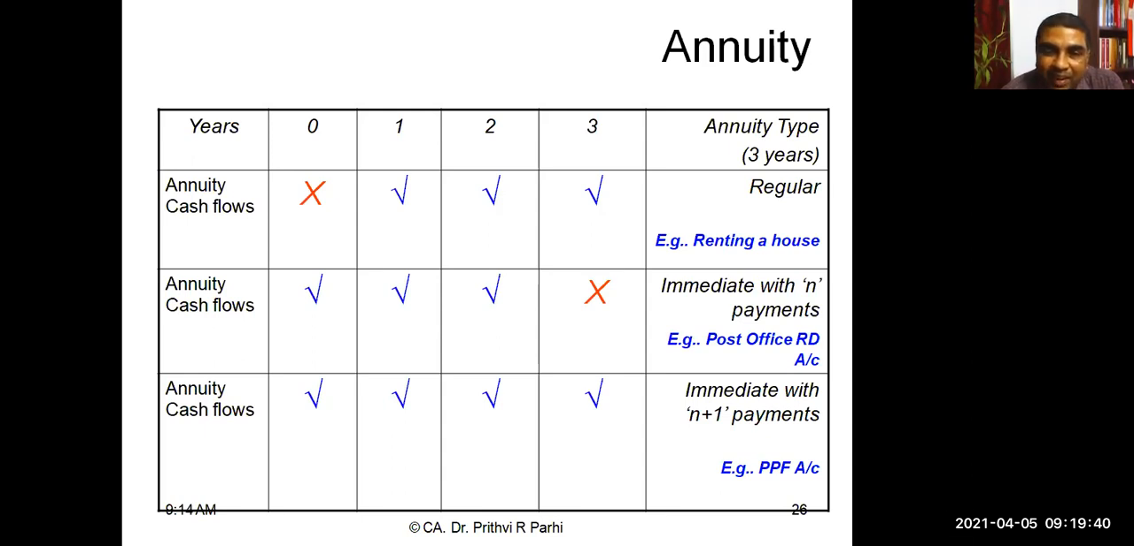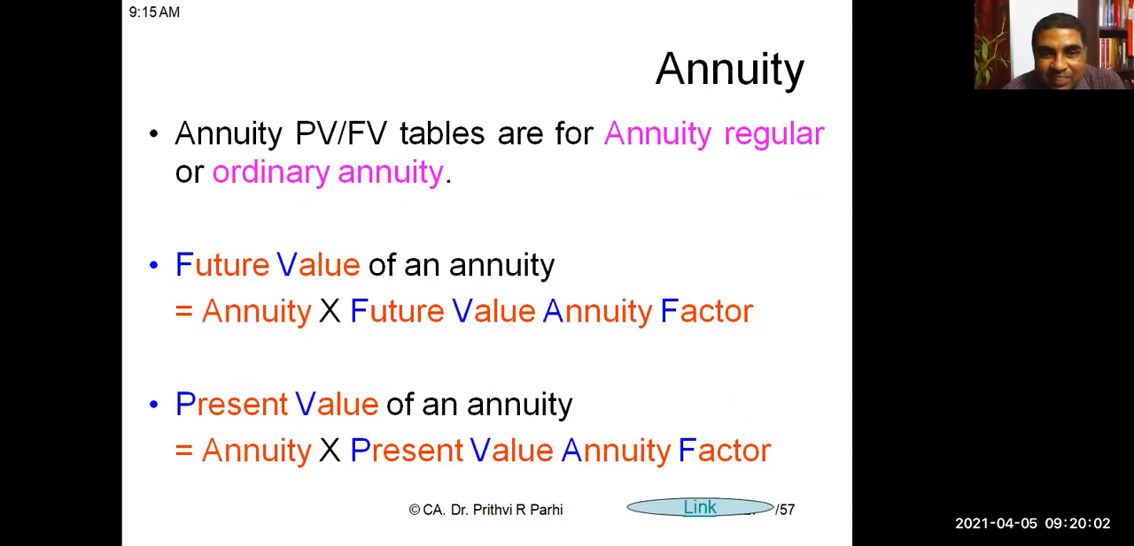And if it is annuity immediate with N+1 payment, here also you can do one thing. First, ignore this cash flow. It will look just like an ordinary annuity. Then find out the present value or future value as the case may be. Then add the present value or future value of this particular single sum. You'll get the present value or future value of an annuity immediate. This is how we have solved our questions.